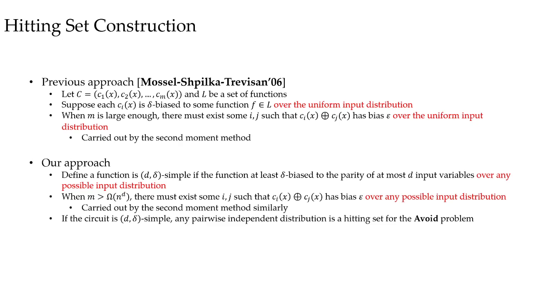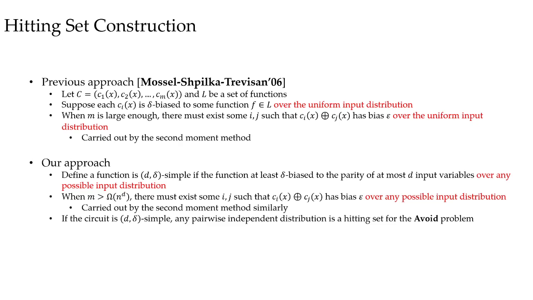That is, under the uniform input distribution, the output is not pairwise independent. In our setting, we set the set of functions to be the parities of at most d variables. However, note that our setting is over any input distribution instead of the uniform distribution.